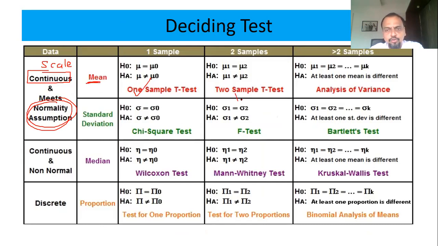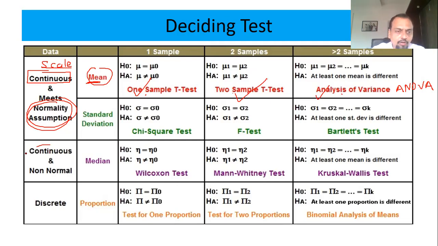अगर दो samples हो तो two sample t-test. और अगर दो से ज्यादा samples हो तो go for ANOVA. ठीक है? So this is very important, कि अगर आपका scale variable है, if you have a scale variable and you are checking the mean, then one sample t-test, two sample t-test or ANOVA.